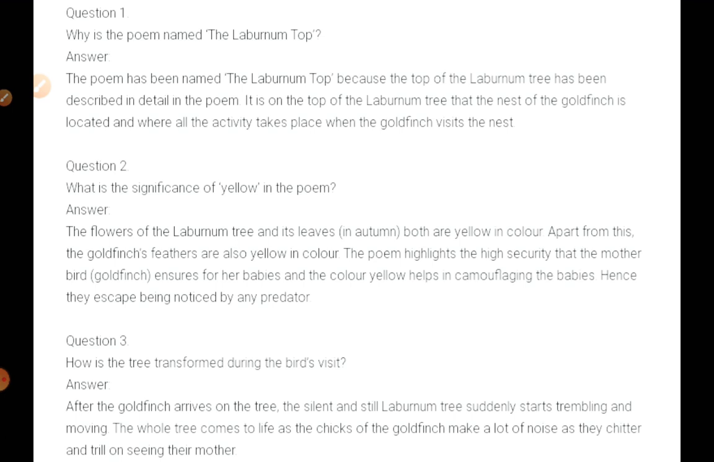Question number 3. How is the tree transformed during the bird's visit? Answer. After the goldfinch arrives on the tree, the silent and still laburnum tree suddenly starts trembling and moving. The whole tree comes to life as the chicks of the goldfinch make a lot of noise as they chitter and trill on seeing their mother.